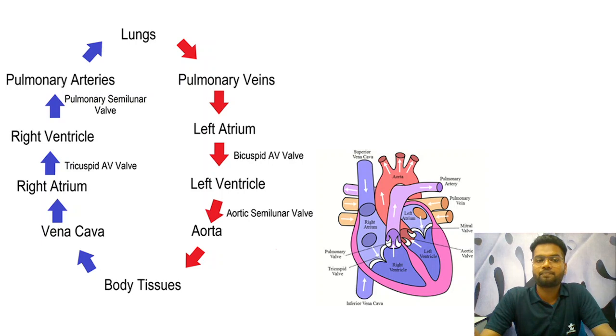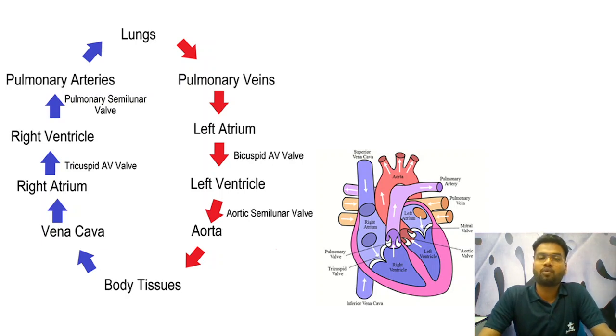After that, from the right ventricle the blood is pumped out of the heart to the pulmonary artery, and the valve involved here is the pulmonary semilunar valve. Its proper name is pulmonary semilunar valve. The pulmonary artery takes blood to the lungs.